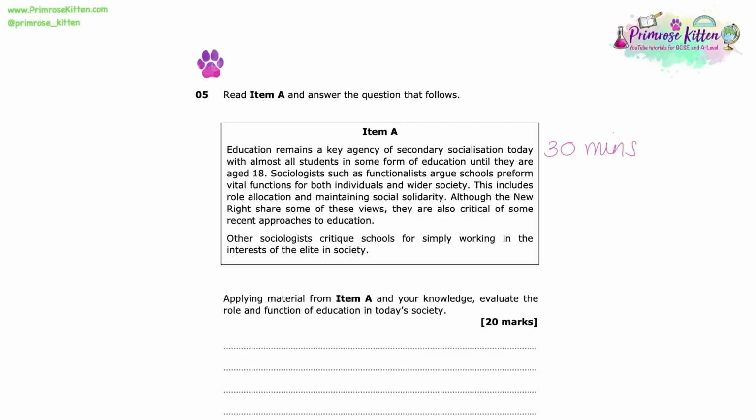Instead, you need to focus your attention and time on writing at least 3 to 4 well-structured and detailed PEEL paragraphs. Point, explain, evidence, link and evaluation, and ensuring that throughout your essay you include sociological conclusions. That is quite common in the link part of your paragraph, and also including a short conclusion at the end.